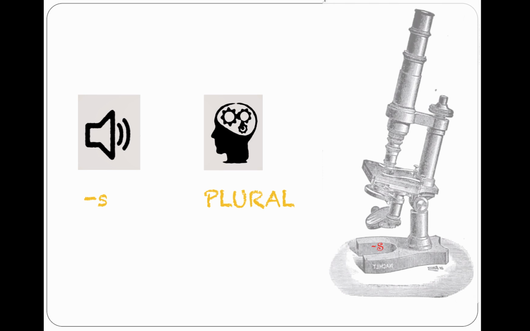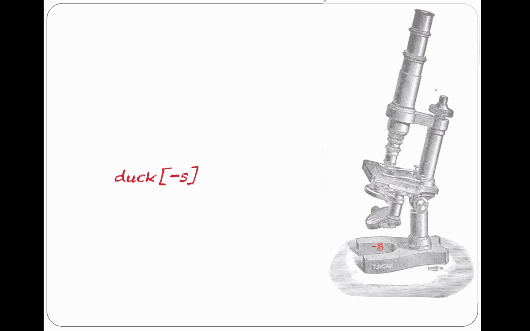But we're still not done with analyzing our plural morpheme S yet. So far, we've identified the sound associated with the plural meaning as S, the voiceless alveolar sibilant fricative. Now that's true for "ducks." But consider now some other words. For example, the plural of dog is "dogs." And here, the alveolar sibilant fricative is voiced, as in z, "dogs."